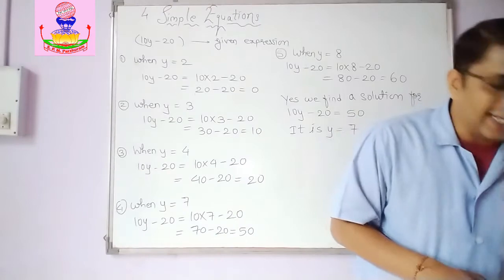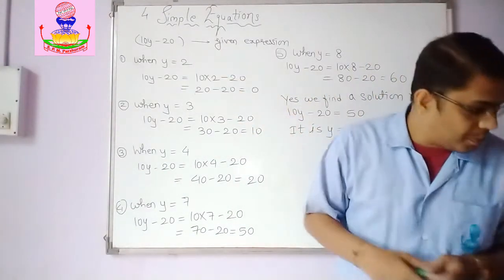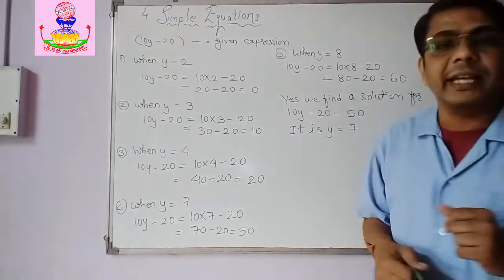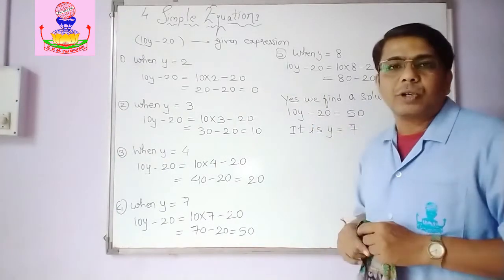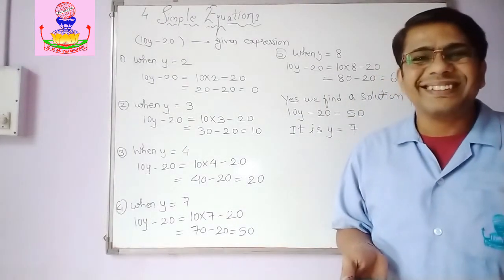Okay. So what we can say from this, I hope you will take down this. This is Try These on page number 78. You will take down this in your notebook. So from this, what is an equation?